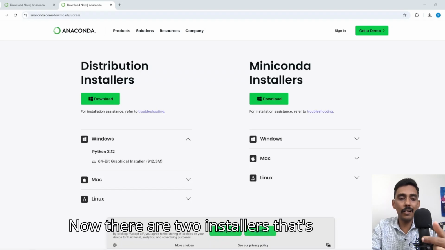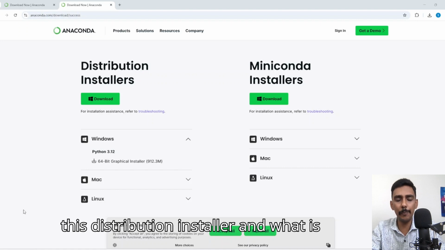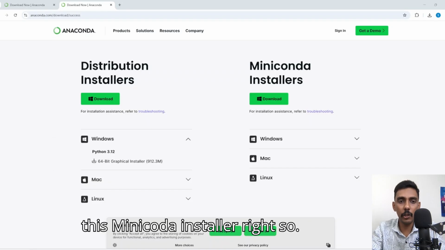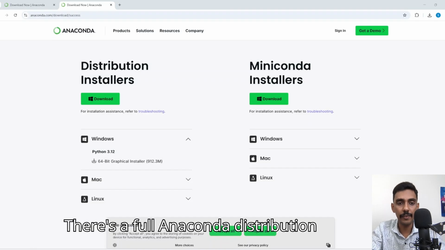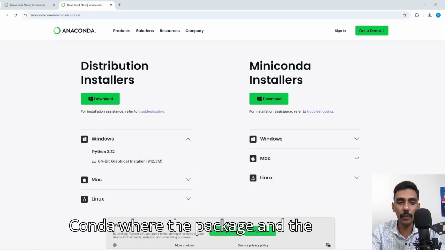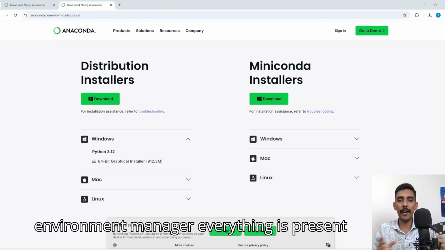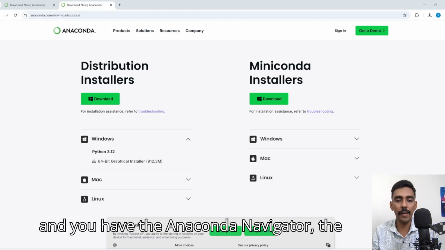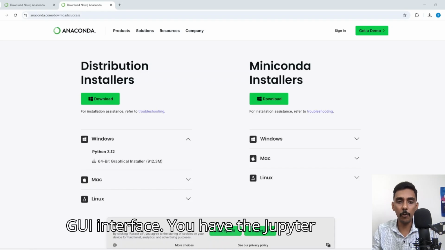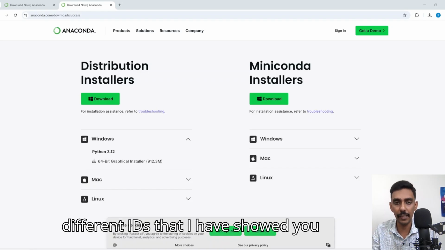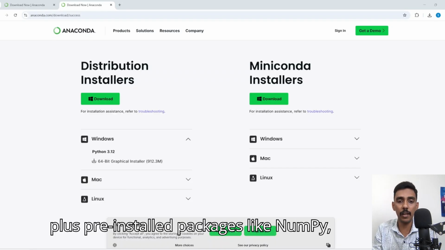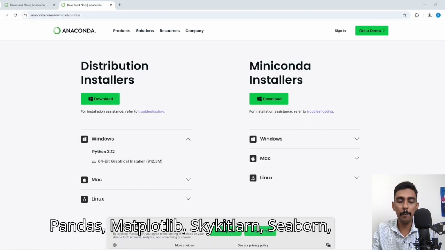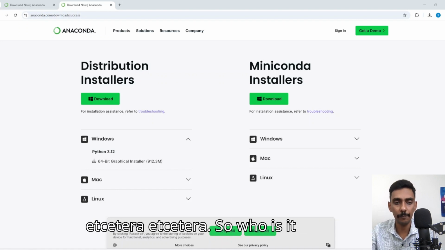Now there are two installers available. You'll be wondering, what is this Distribution installer and what is this Miniconda installer? This Anaconda Distribution installer is the full Anaconda distribution. It includes Python and Conda, the package and environment manager, so everything is present. You have the Anaconda Navigator, the GUI interface, the Jupyter Notebook, Spyder, and the various IDEs that I showed you previously. It has 250 plus pre-installed packages like NumPy, Pandas, Matplotlib, Scikit-learn, Seaborn, etc.